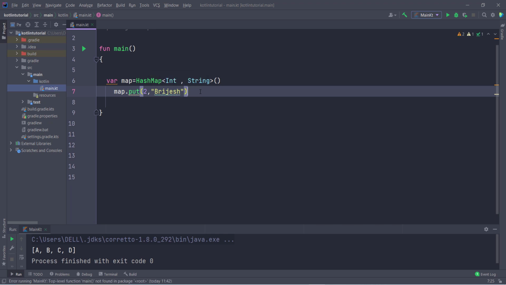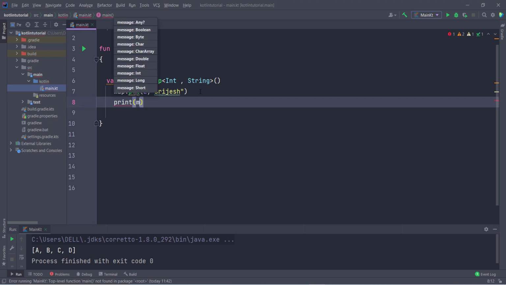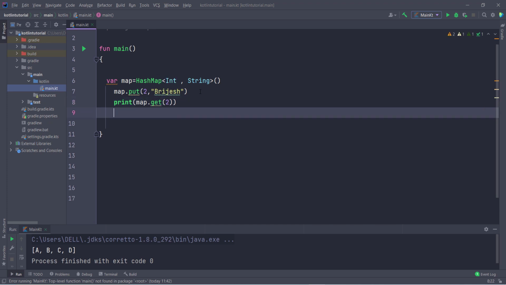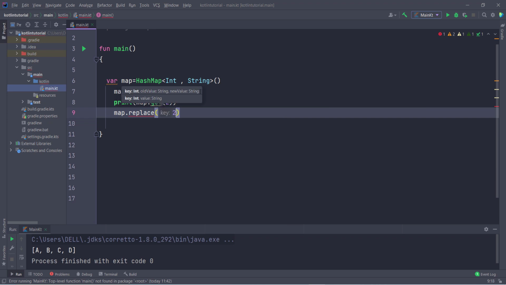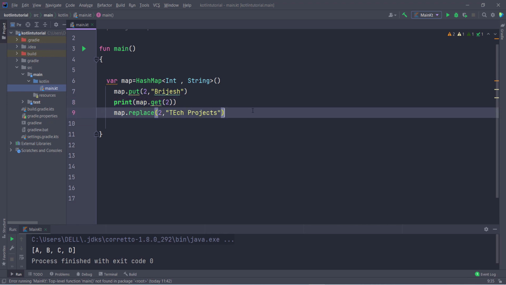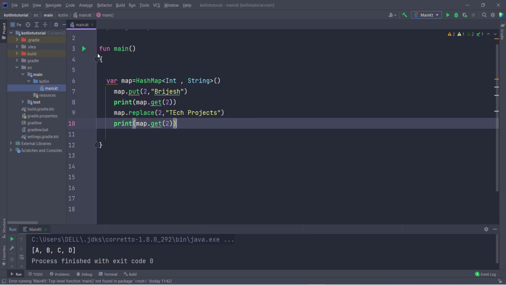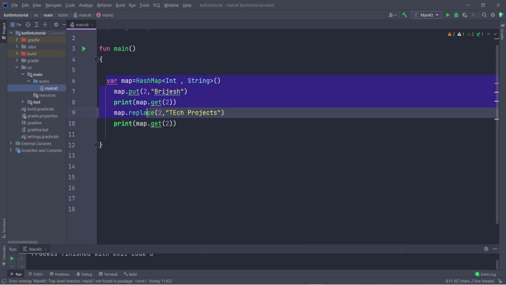Now I can directly print this value. So print, and I type here map dot get, and I pass the key 2. Also you can use the function map dot replace, and you can replace the value of a particular key. If I replace this with tech project and then print it, I will get the output tech project. So Ctrl C and paste the statement here and run this program. You can see first I get the output Brijesh, then I replace Brijesh by tech project, then I get the output tech project. Hope you understand how HashMap works in Kotlin.